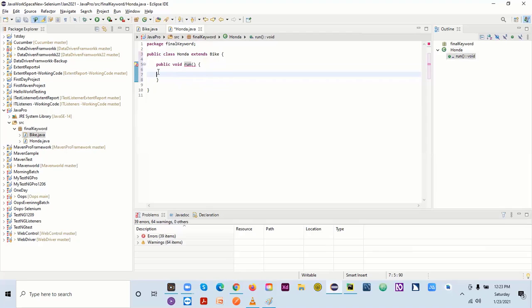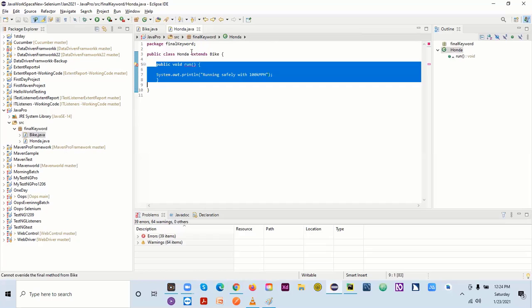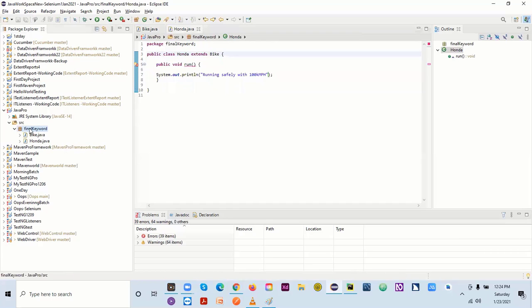So what we can do here is, we will say System.out.println, and we'll say, let's say, "Running safely with 100 km/h." So this is what we have given here. We are not doing anything special here. It's just a simple thing: we are creating a method which will belong only to Honda.